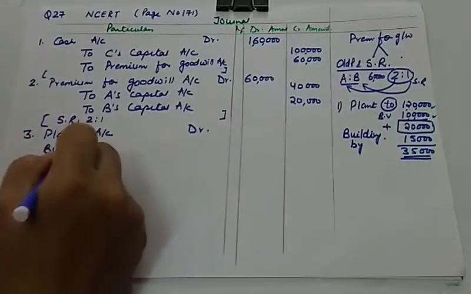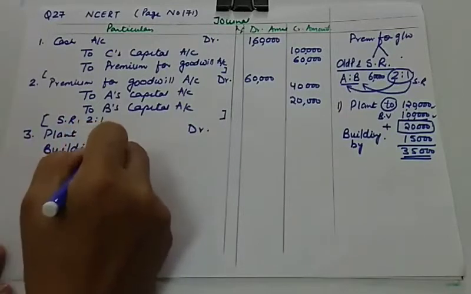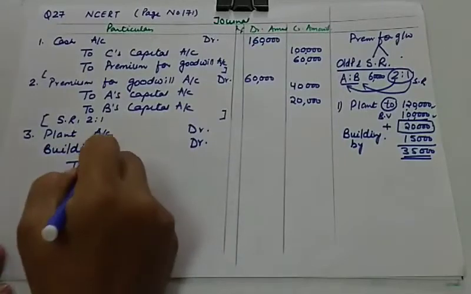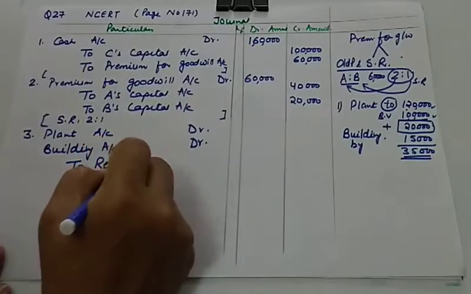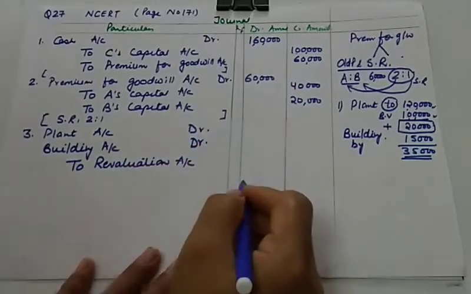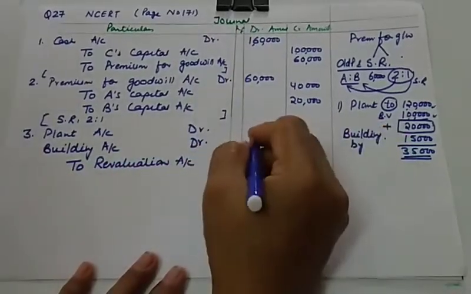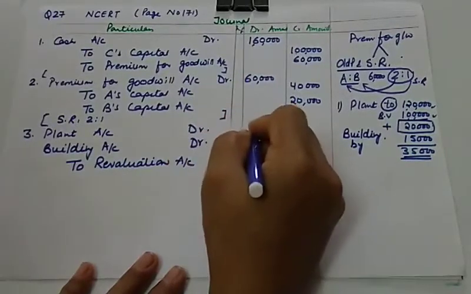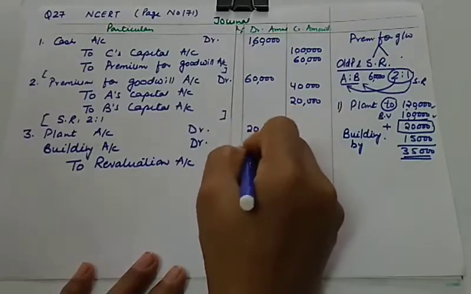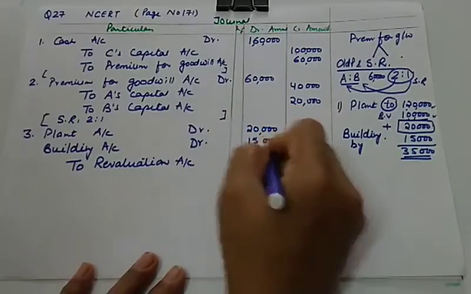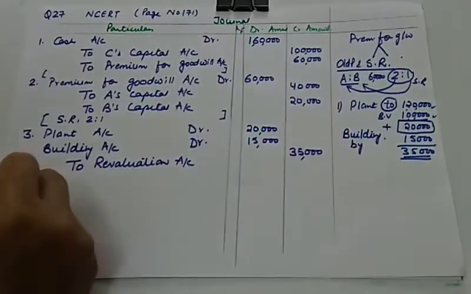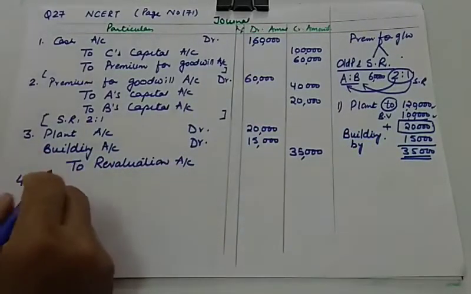building account debit, to revaluation account, because it's our gain. Whenever asset increases, it leads to gain. So how much gain is there? Plant is increasing by 20,000 and building increased by 15,000, and total of these two is 35,000. Next entry, fourth entry, will be here.